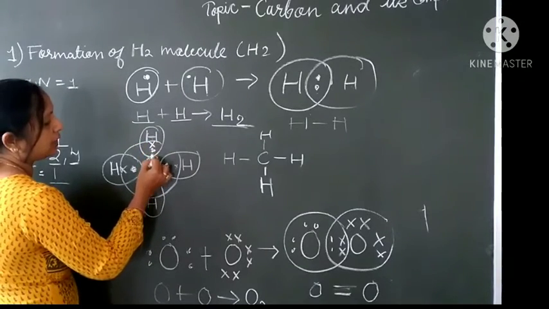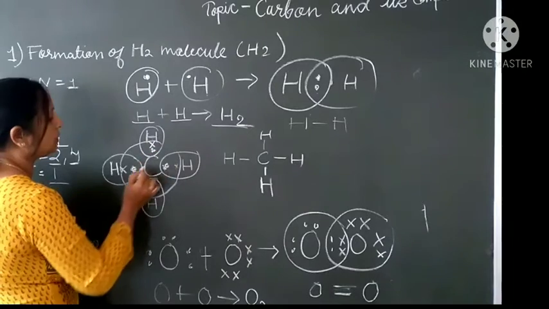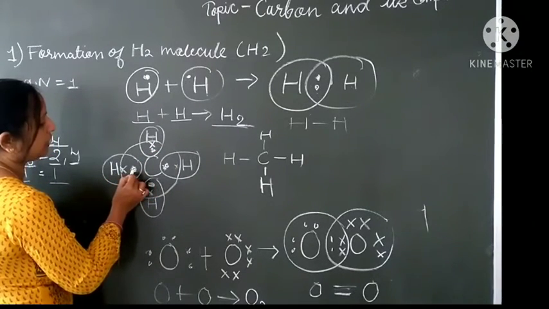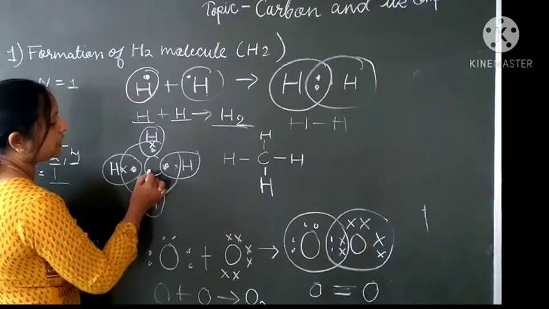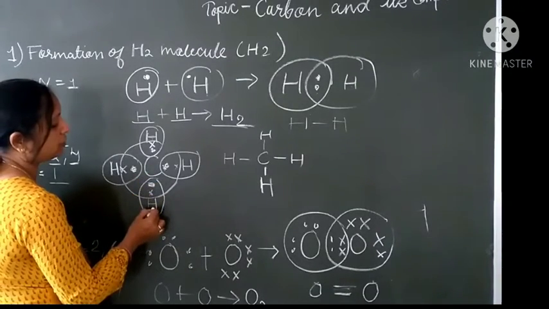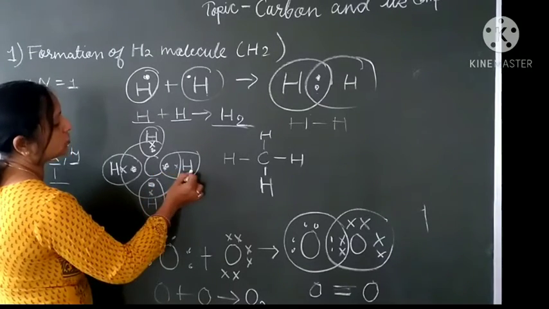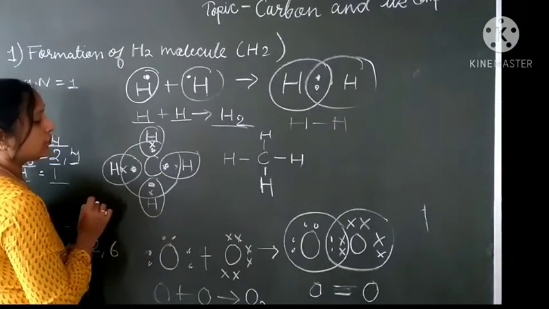Hydrogen 1 electron, carbon 1 electron, so this hydrogen gets 2 electrons. This hydrogen 1 electron and carbon 1 electron, so this hydrogen will get 2 electrons. The same for this hydrogen, and this hydrogen will also get 2 electrons.